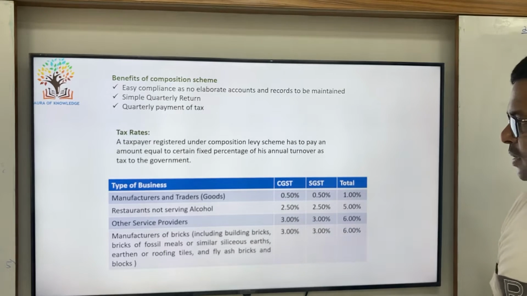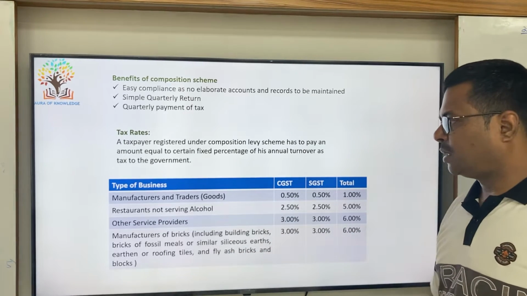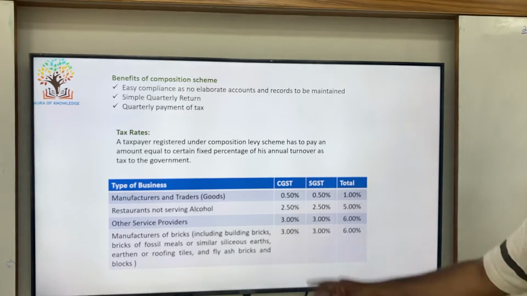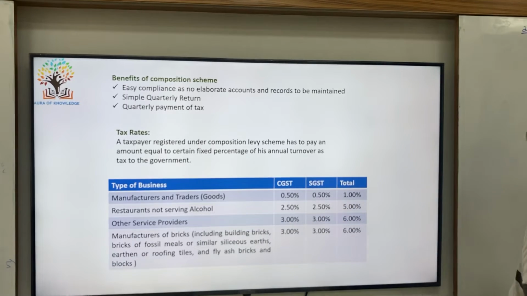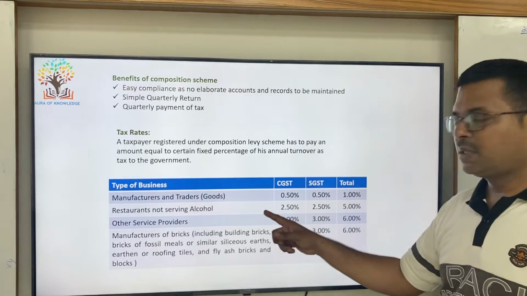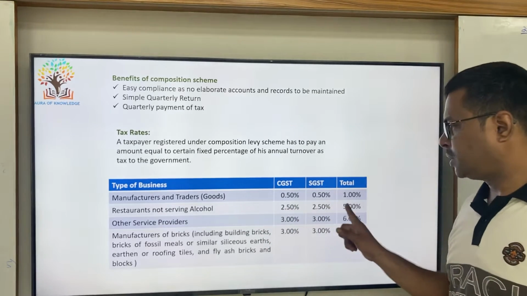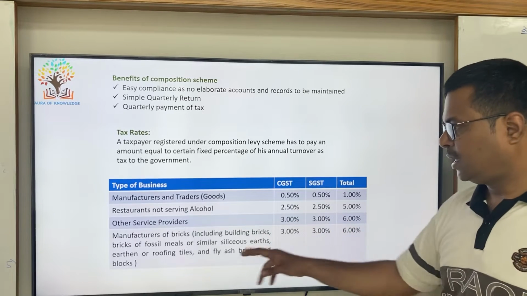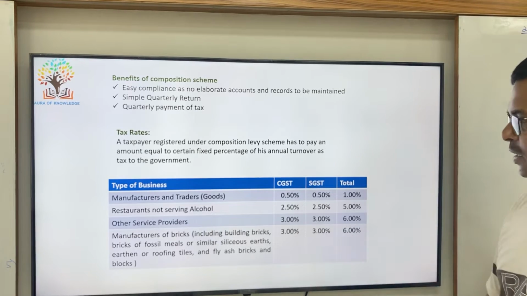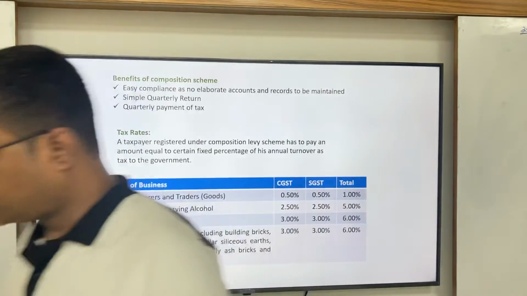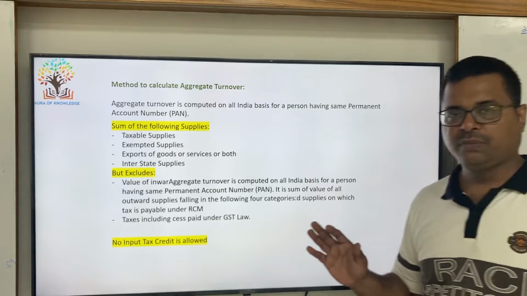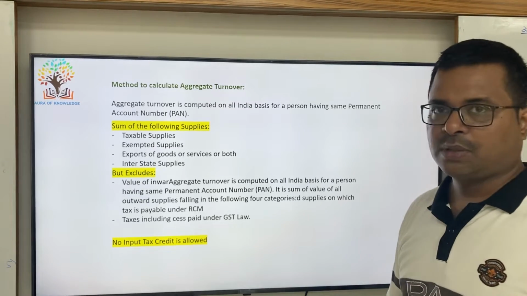These are the present tax rates with respect to various businesses applicable. For example, manufacturers and traders of goods, it is 1% total, and restaurants not serving alcohol, it is very specifically mentioned not serving alcohol because alcohol does not fall under GST. So it is 5%, other service providers 6%. Latest, manufacturers of bricks are included recently, and that is 6%. The threshold limit of 1.5 crore and these tax rates and various businesses may keep changing from time to time. We have to keep updating with respect to those particular aspects.